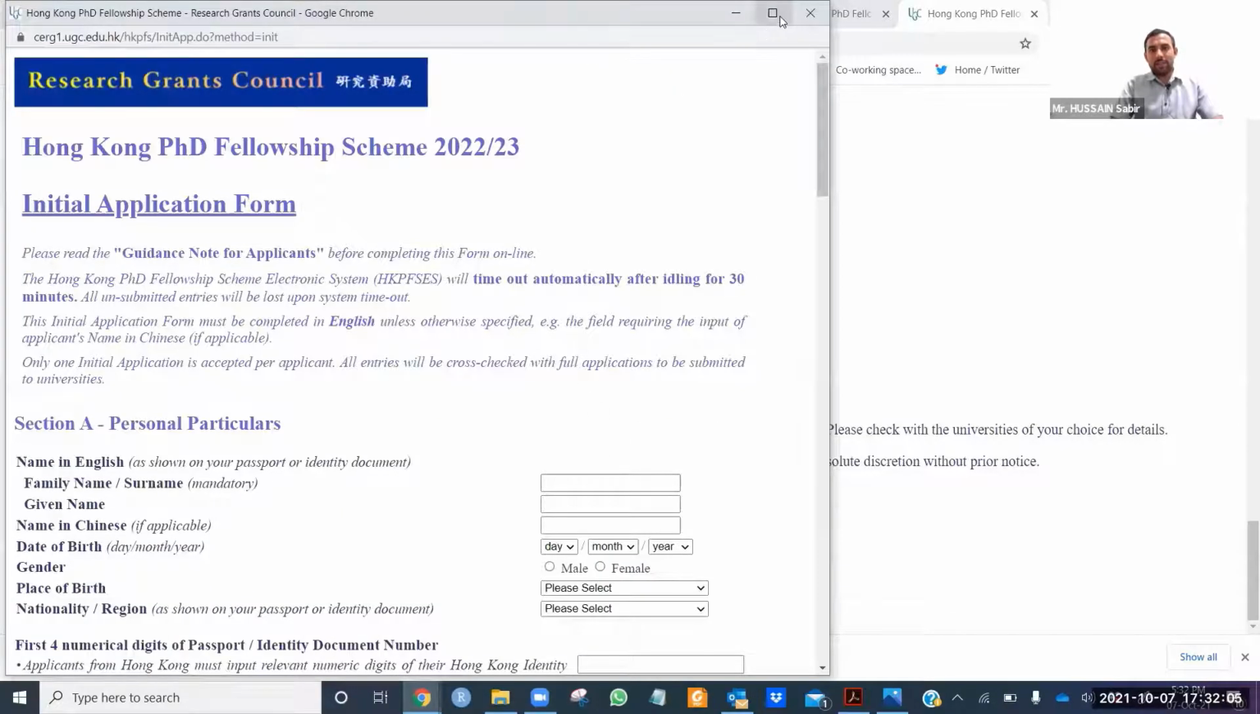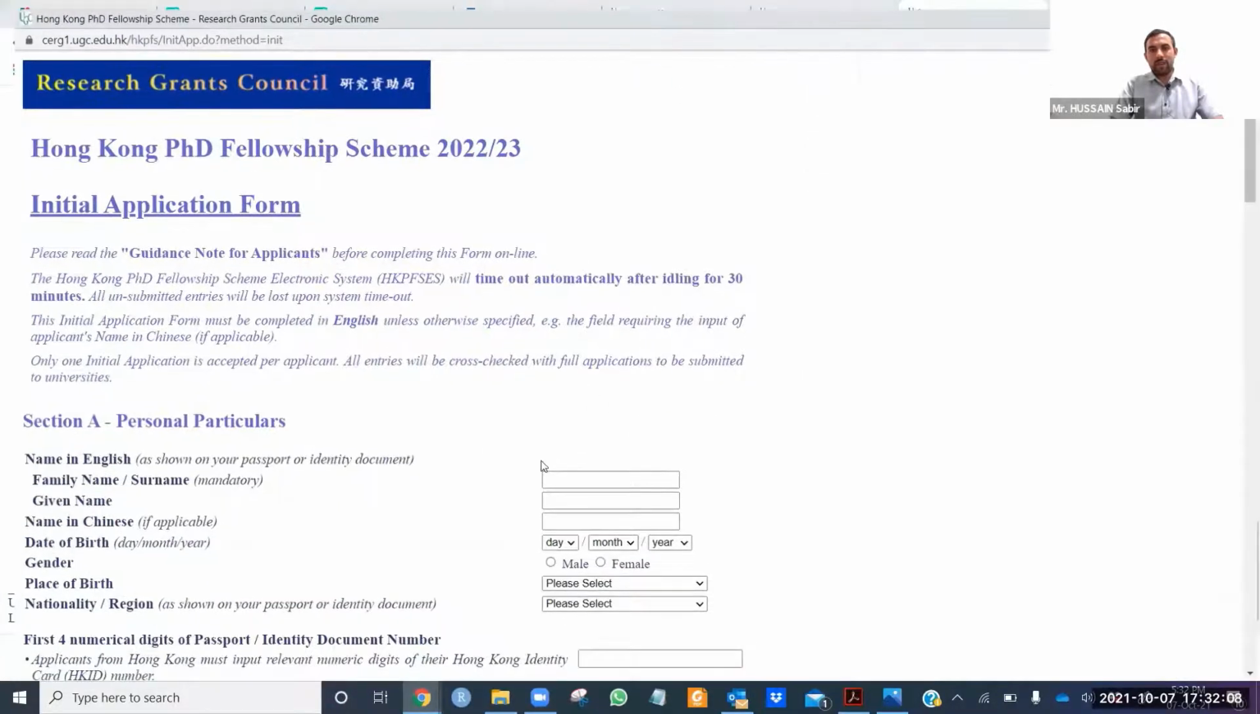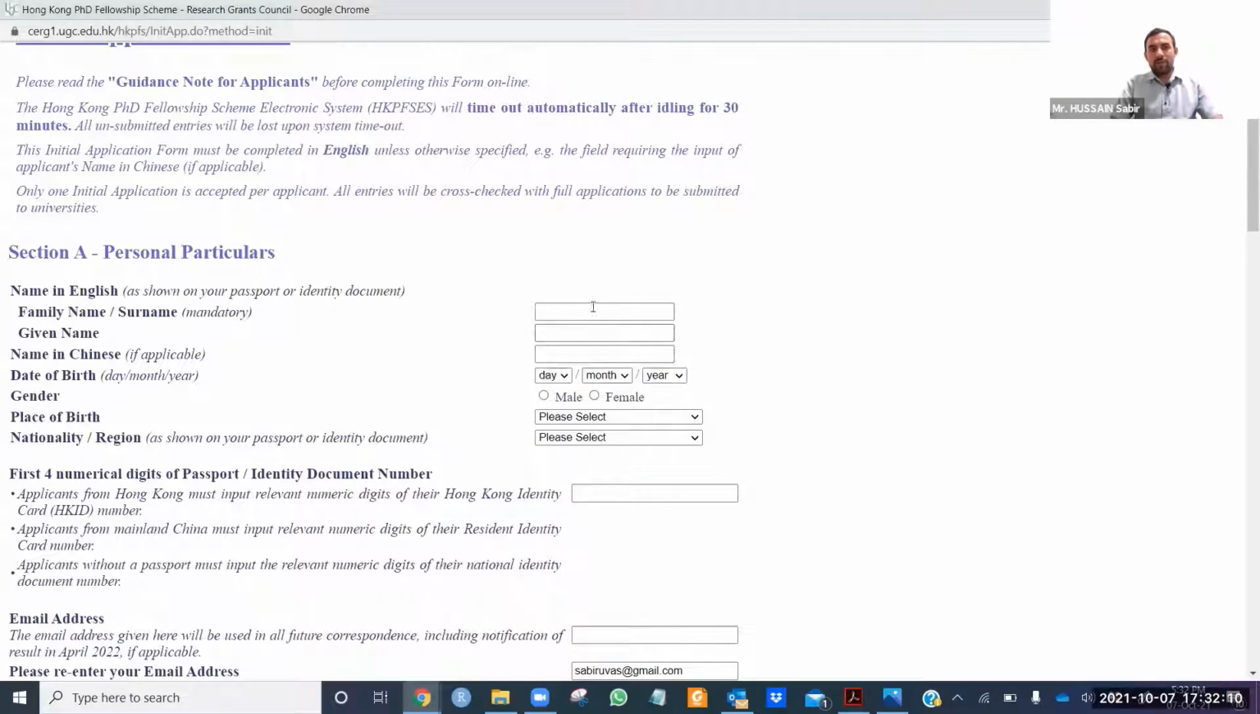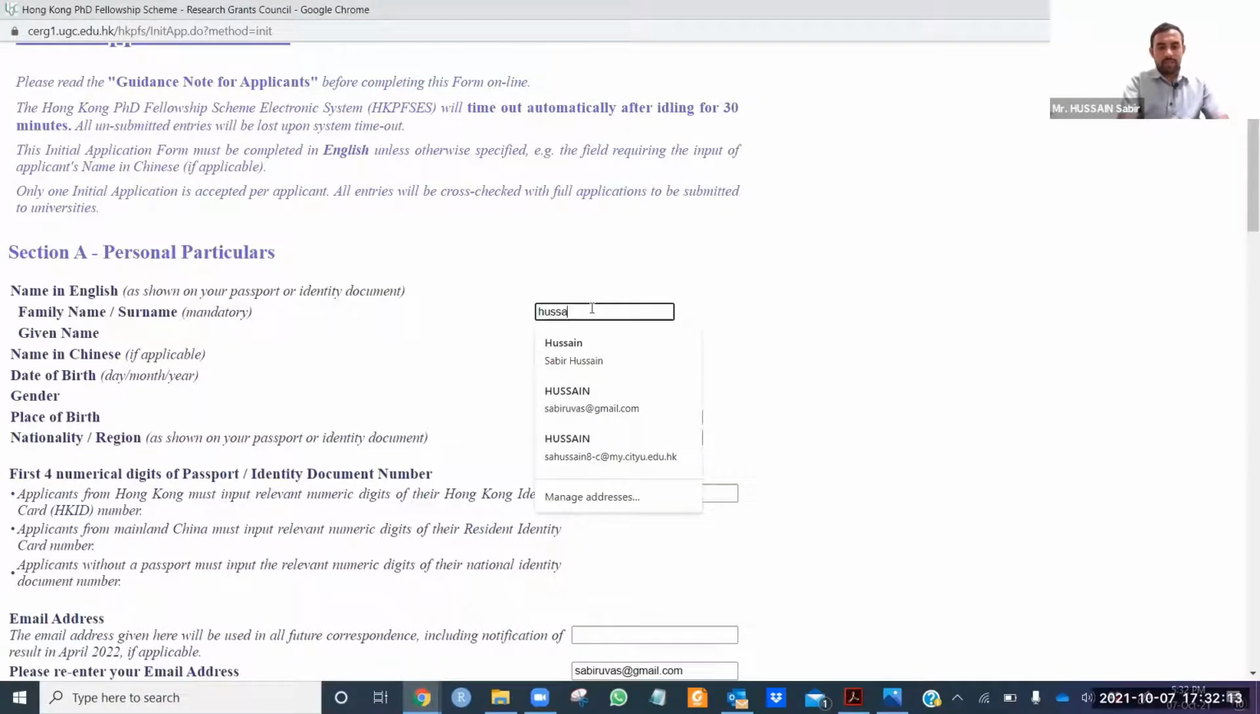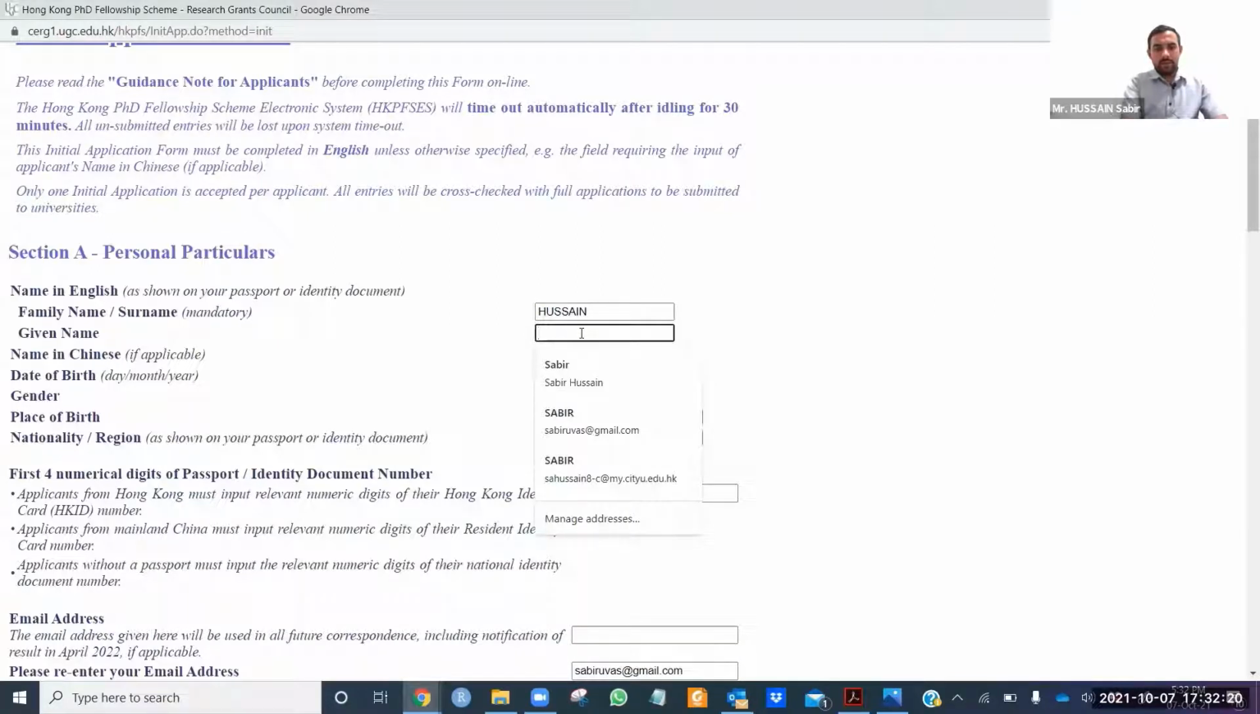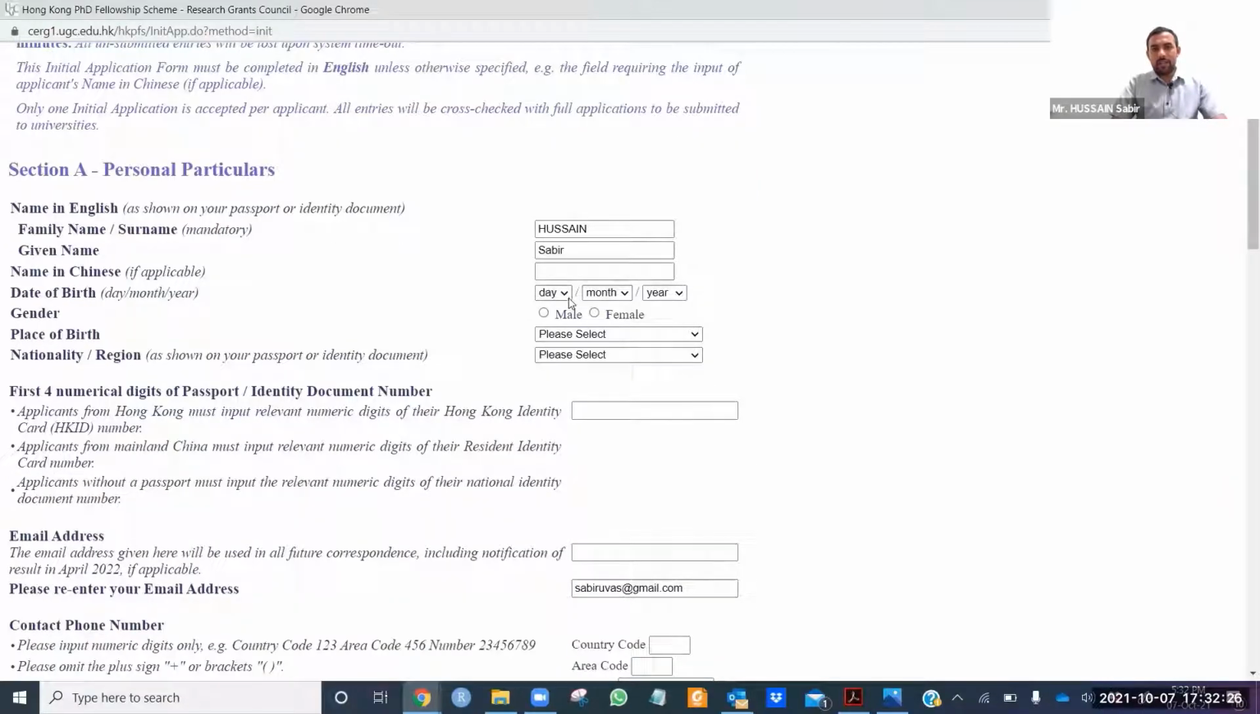So this is the form. You need to click on this, and you need to write your surname first. Like my surname is Hussain. And my given name is Sabir. Name in Chinese, we don't have any Chinese name. Date of birth, you can write the correct one, and I'm just filling it in, in my case, 11/2/1995. Gender, male.